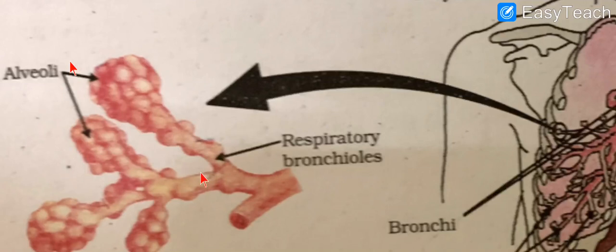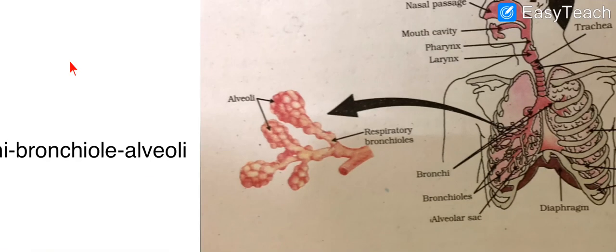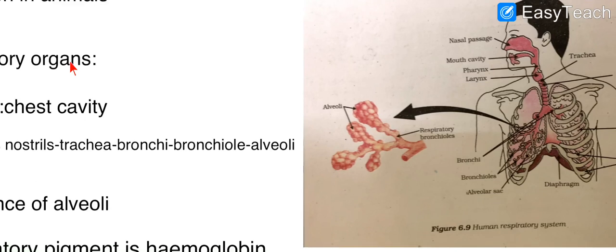These are alveoli, the balloon-like structures. They increase the surface area of absorption. If the alveolar surface were spread out, it would cover about 80 square meters. So imagine how many alveoli are packed in your lungs. So this is the muscular diaphragm which contracts and relaxes and helps in breathing.